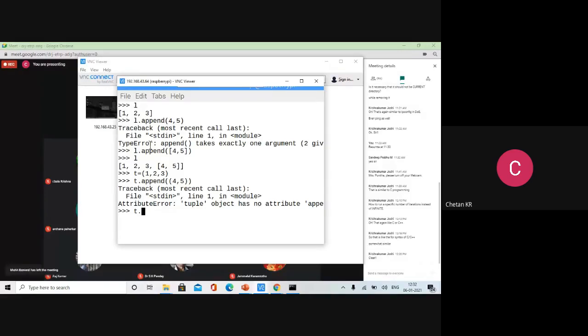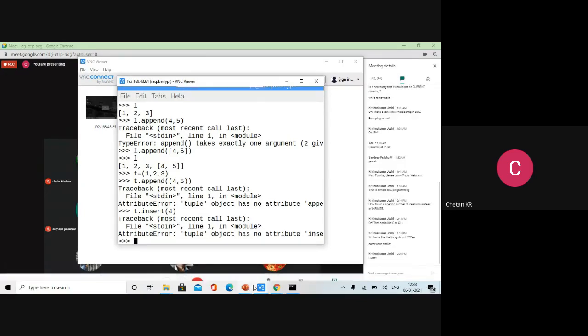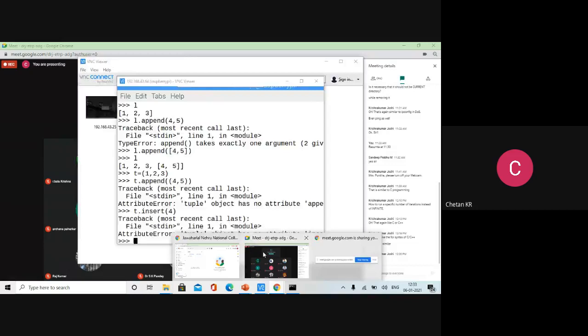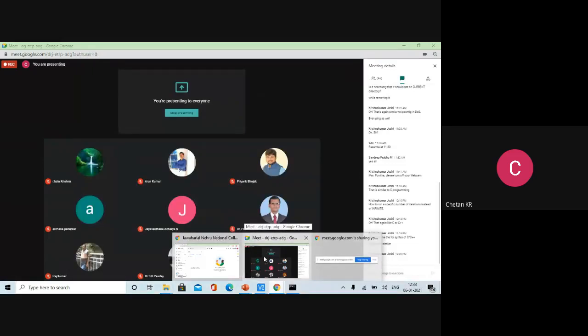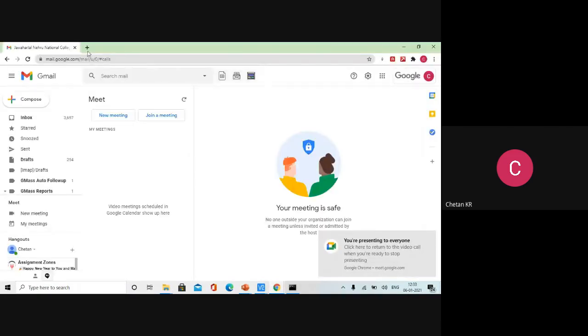T dot insert, I think. Let us check. All the methods are not there. We have to check which method is available for tuple. Let us check on the net, no problem. What is the method to insert in tuples? Let us check that and do the insertion.